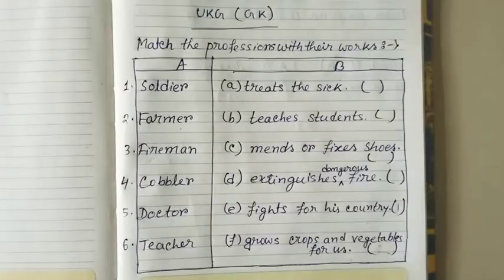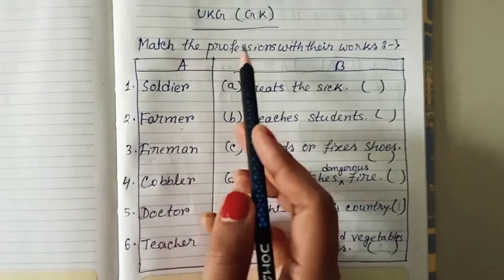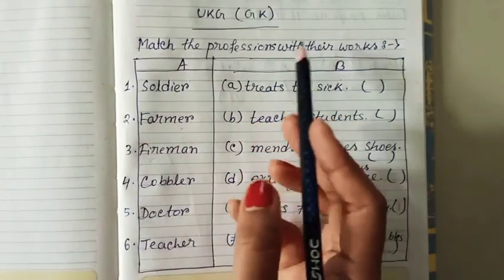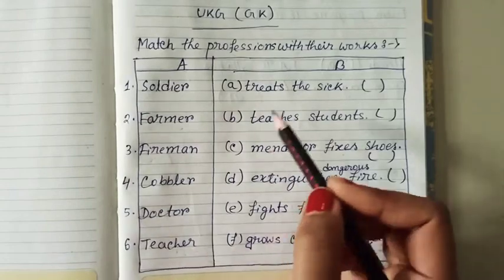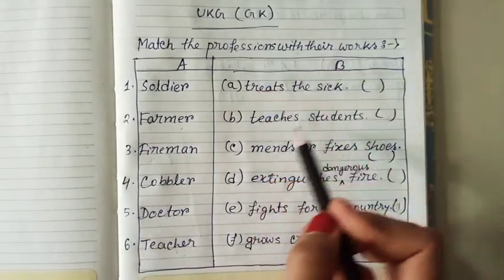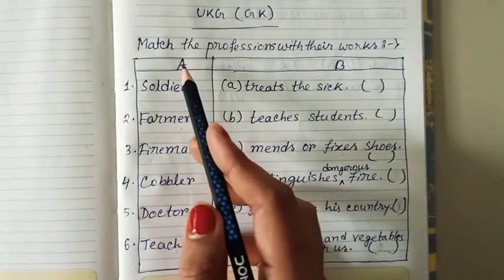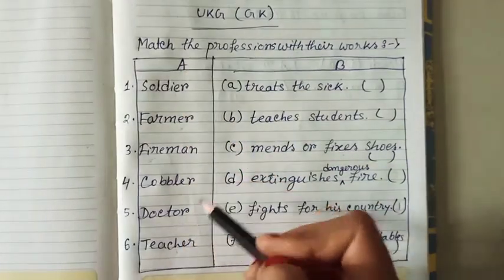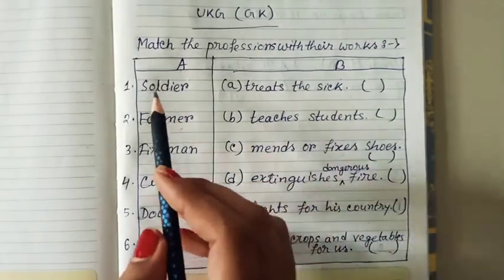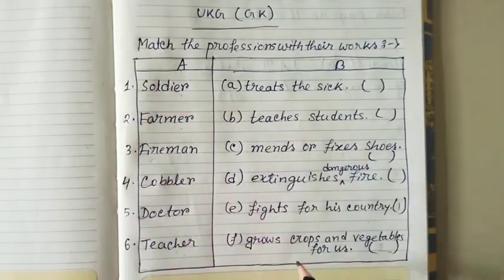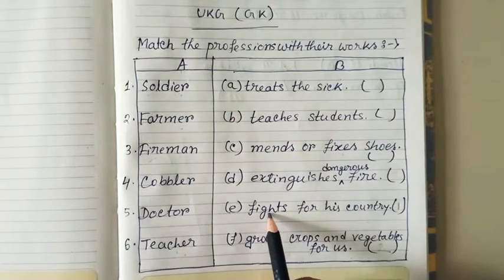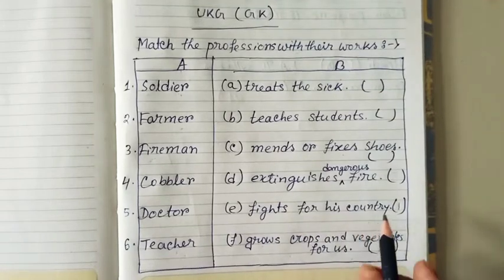Okay? Students, look, this is your homework for today. Match the professions with their works. In column A, there are some names of professions, and in column B, there are their works. So we have to match column A with column B. Let us read. Soldier. Who is a soldier? Match with this. A soldier fights for his country. So write here 1.